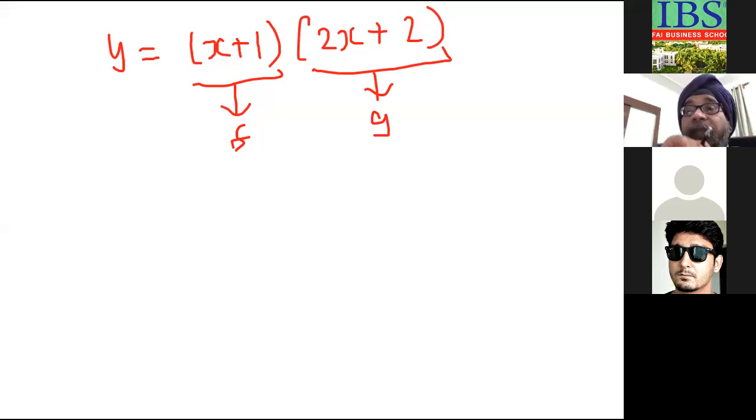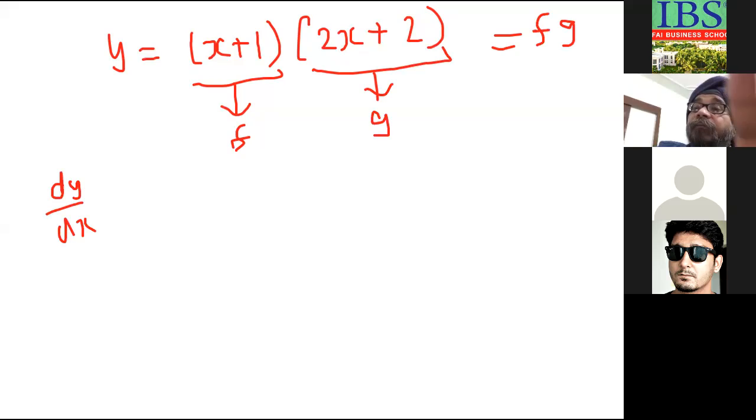Now the formula here is for dy by dx. This is the product of two functions, f into g. Y equals f into g, where f is x plus 1 and g is 2x plus 2. The formula is dy by dx is equal to the first function as it is, f as it is, no change, multiplied by the differential of the second, g dash.